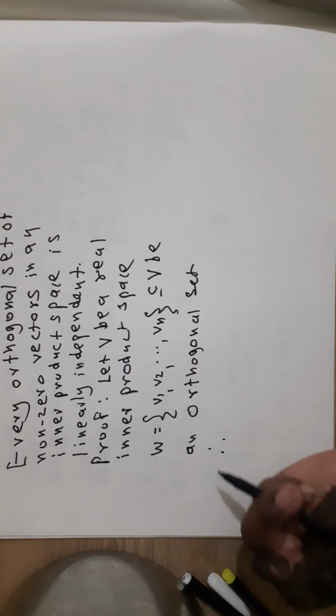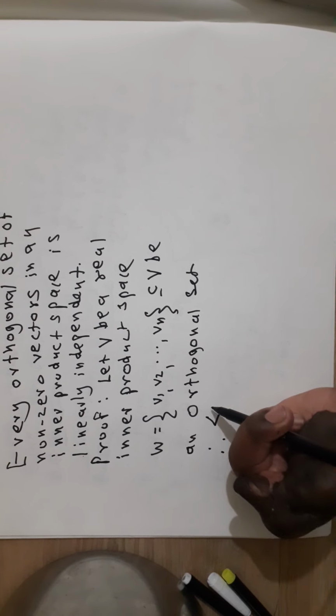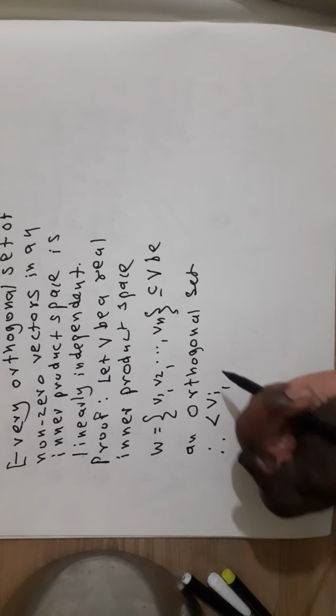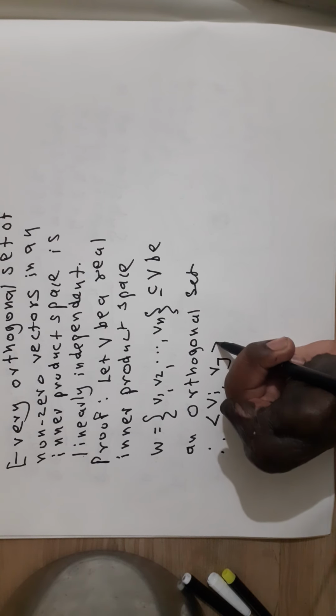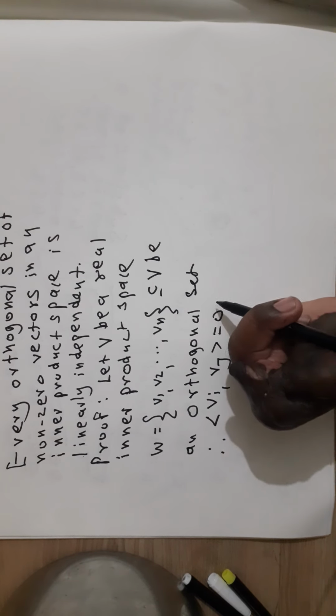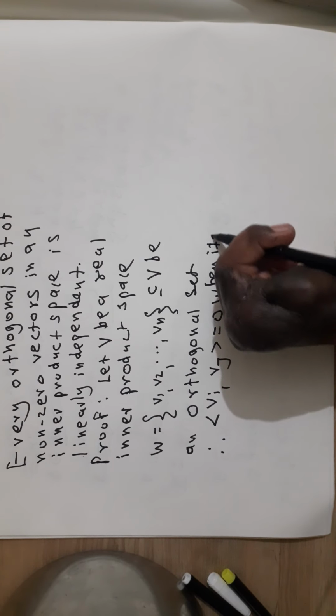Therefore angle bracket Vi comma Vj is equal to 0 when i is not equal to j.